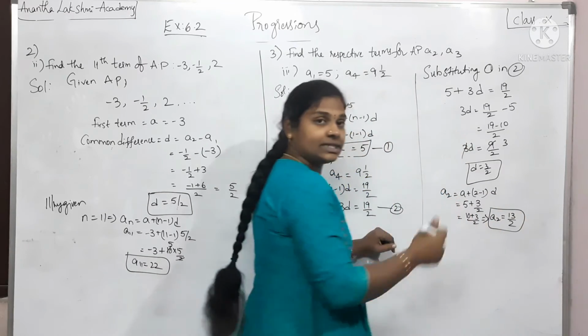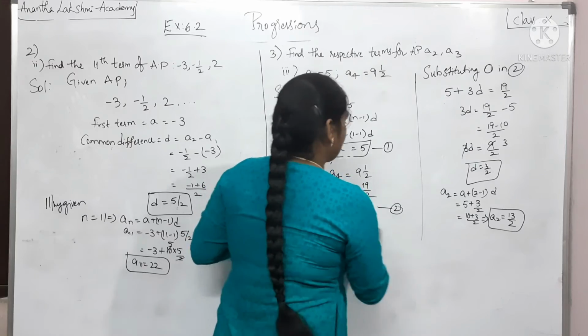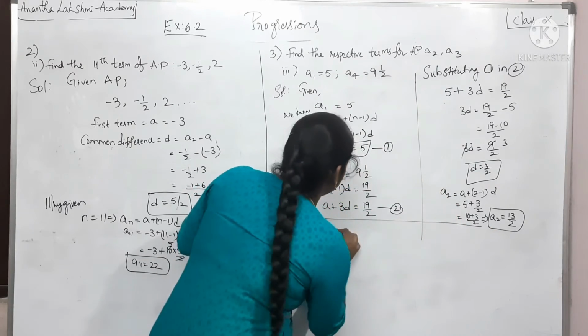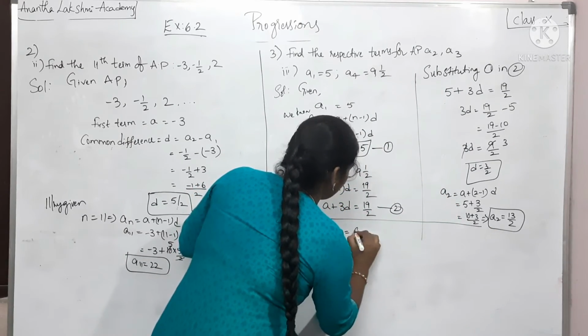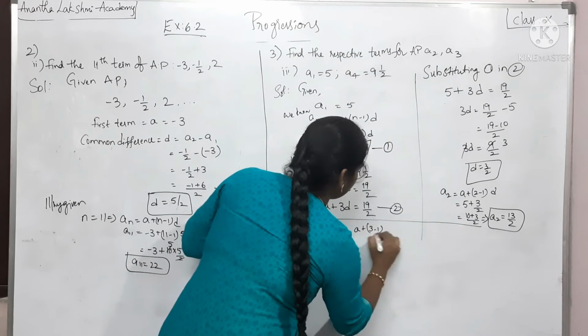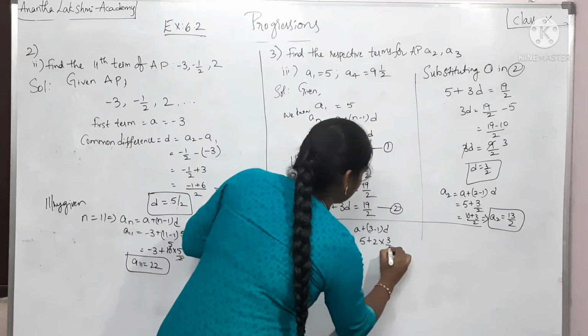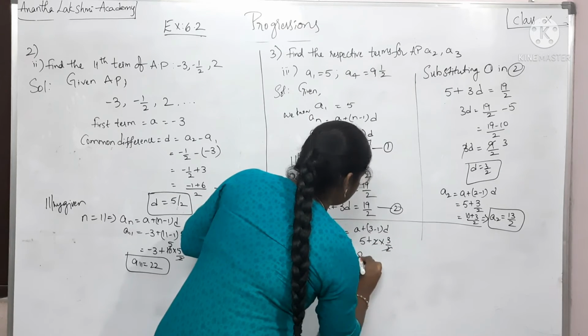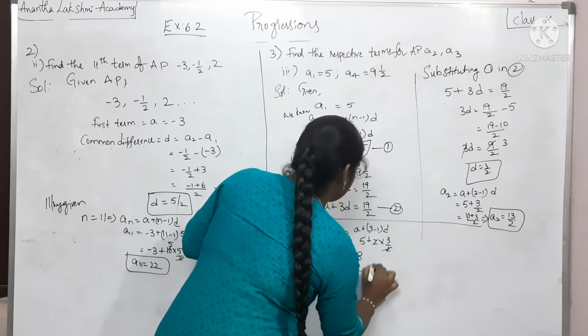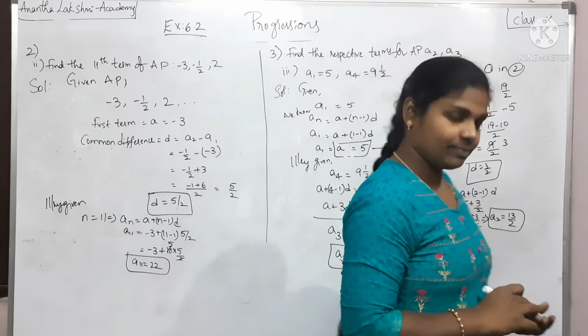The second term in the series is 13 by 2. Likewise, let us calculate the third term. A3 is equal to A plus 3 minus 1 into D, which is 5 plus 2 into 3 by 2. 5 plus 3 is 8. A3 is equal to 8.